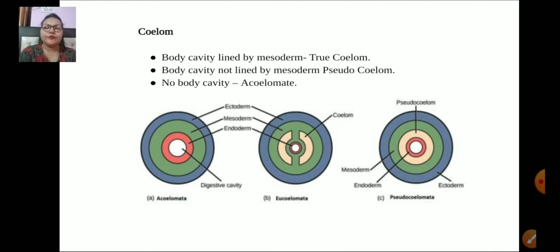Then we have coelom. Coelom is said to be a body cavity. A body cavity which is lined by mesoderm is said to be a true coelom. It is defined as a body cavity in between the gut wall and the body wall. The organisms in which coelom is present are said to be coelomates. In which it is absent, they are said to be acoelomates. There are certain organisms in which the mesodermal layer is present in the form of patches in between ectoderm and endoderm. Such organisms are said to be pseudocoelomates.